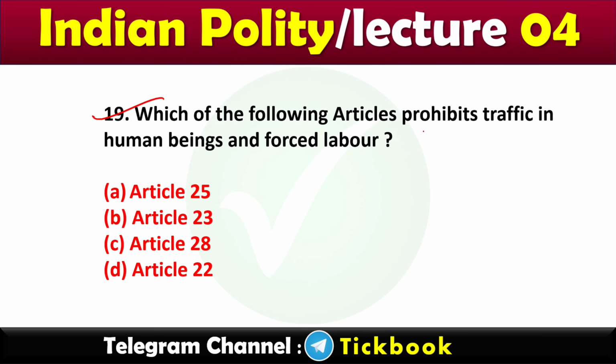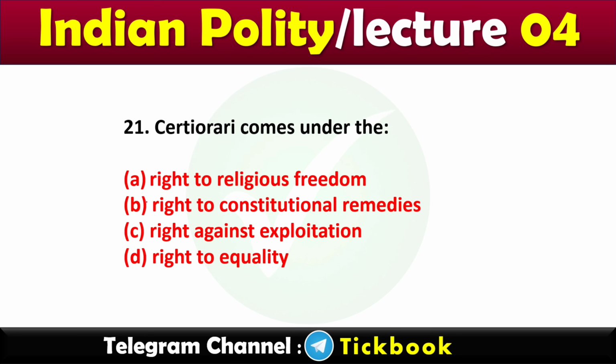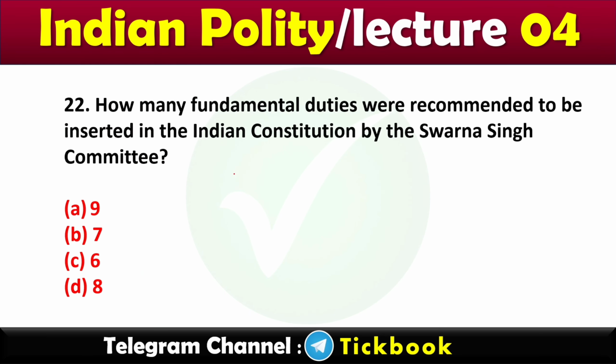19. Which of the following articles prohibits traffic in human beings and forced labor? Option number B, Article 23. 20. Which clause of Article 20 incorporates the doctrine of the double jeopardy? Option number B, 2. 21. Certiorari comes under the. Option number B, right to constitutional remedies.